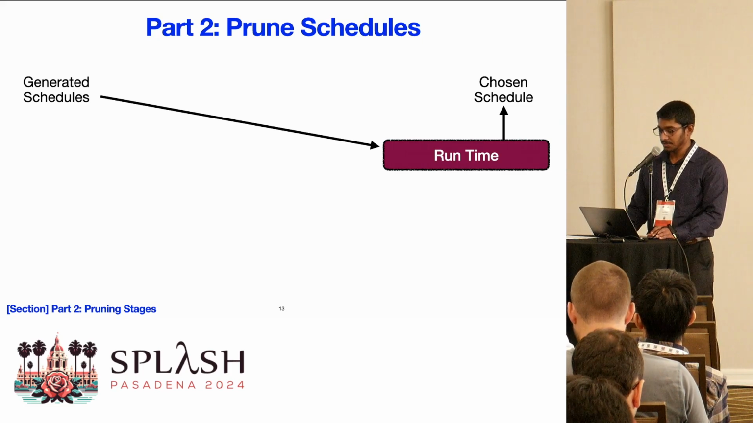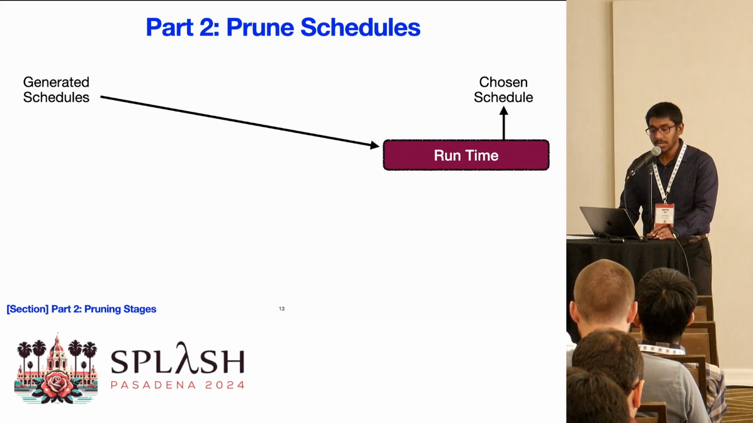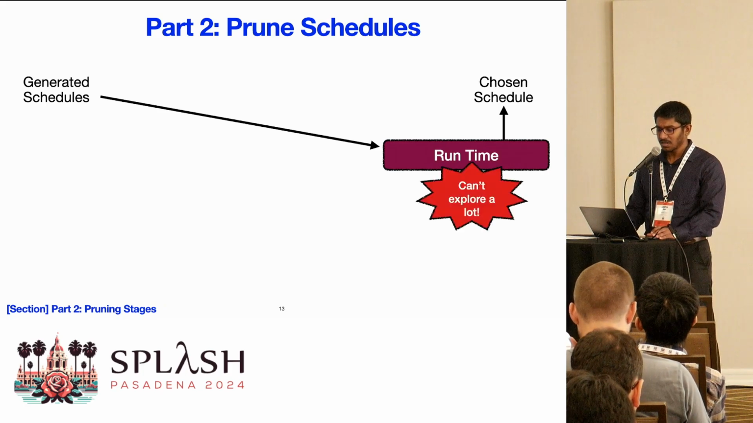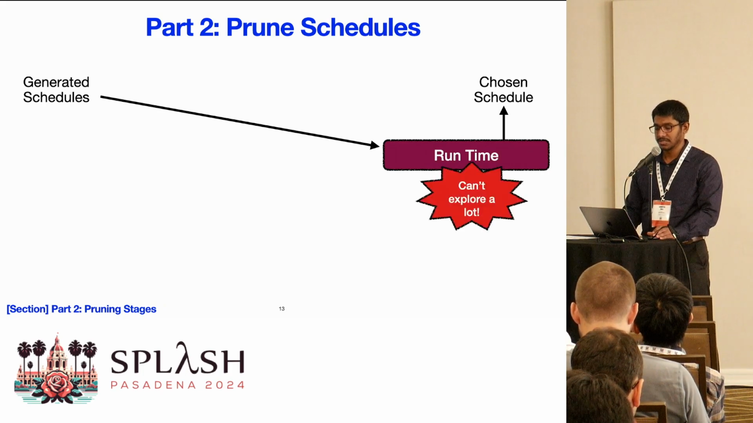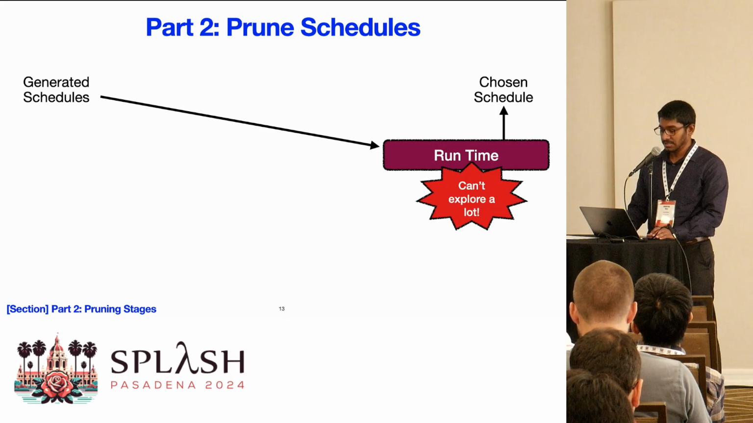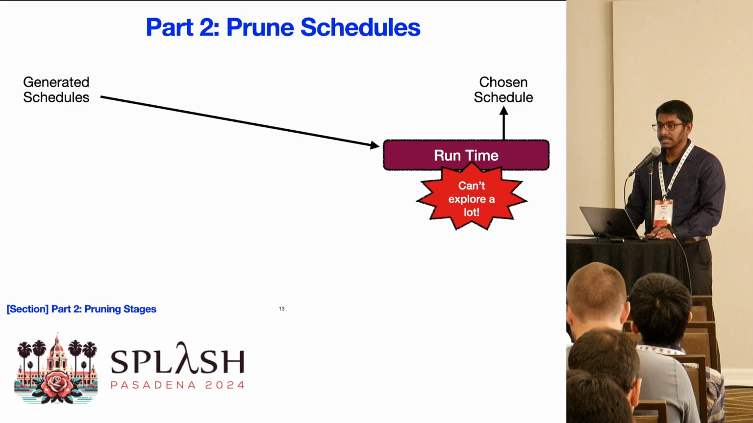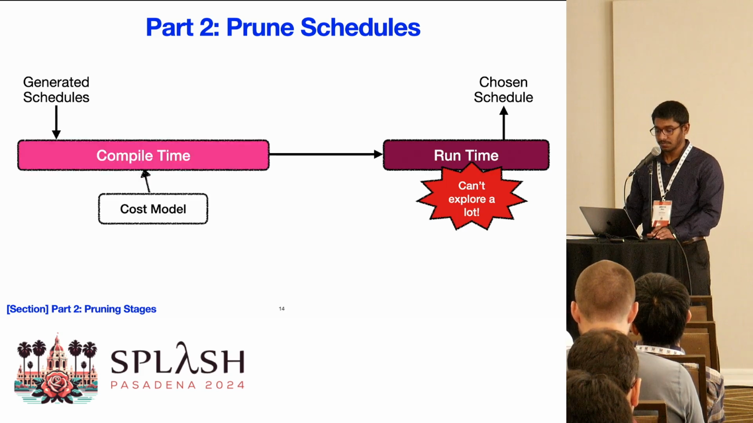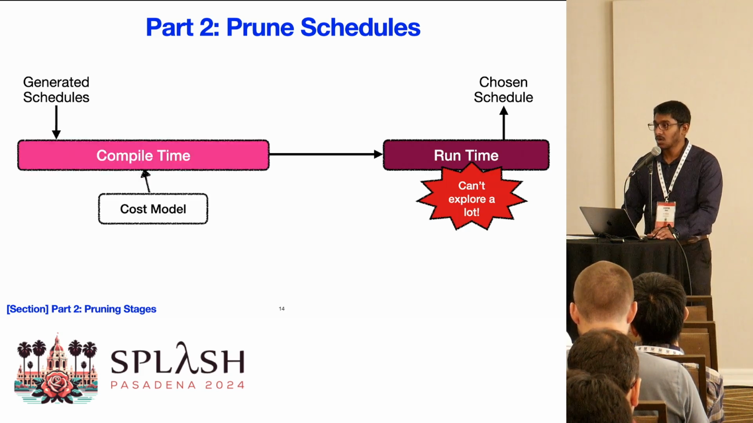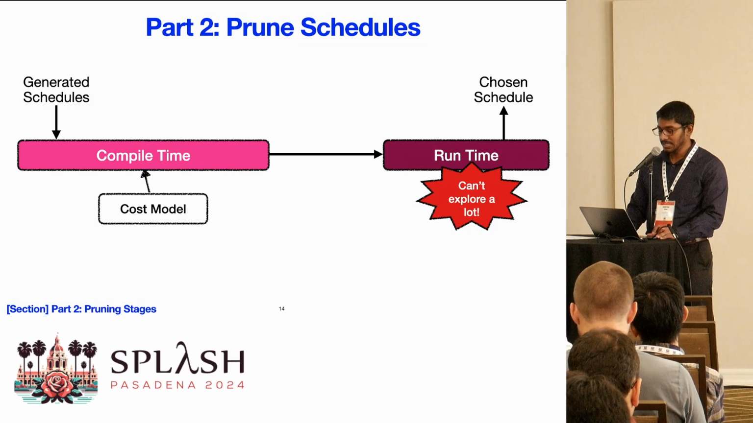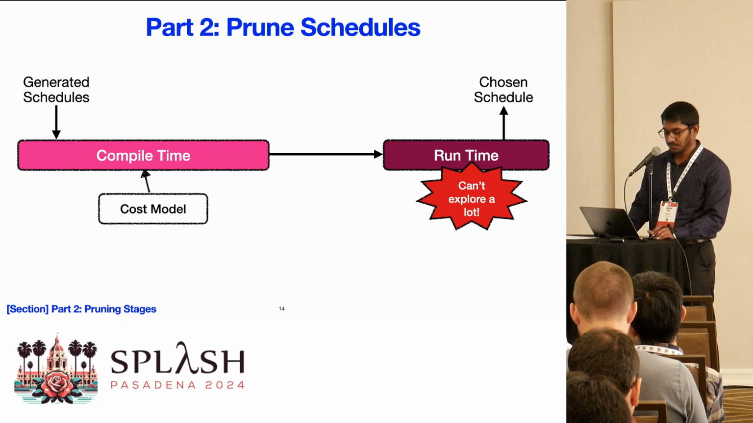few schedules. We can choose to prune the schedule space at runtime, but there are just too many schedules. And if we decide to choose a schedule at runtime, it's just going to take a lot of time. So we need to come up with a cost model to prune the large search space at compile time.